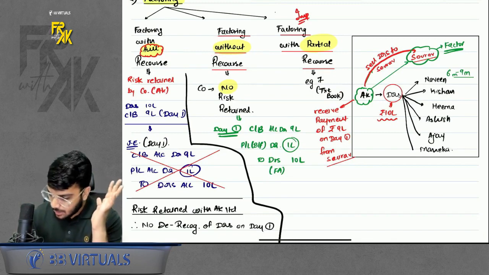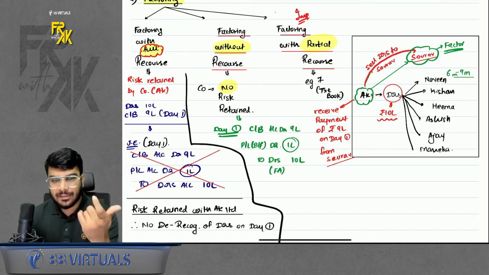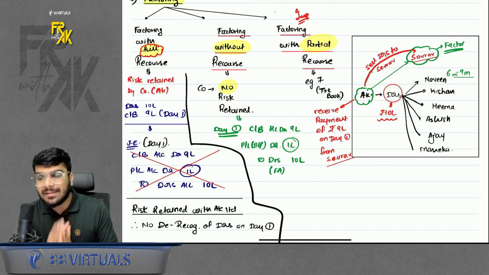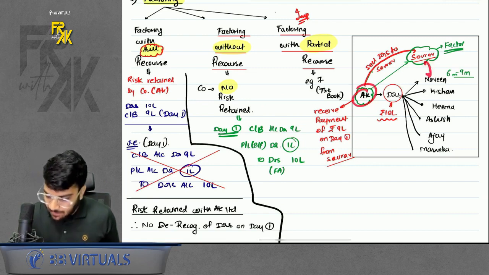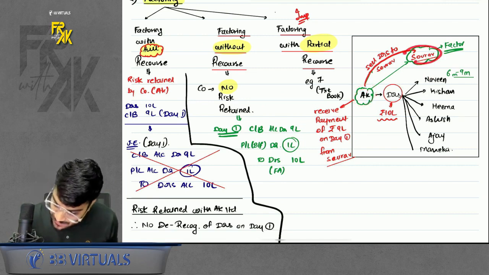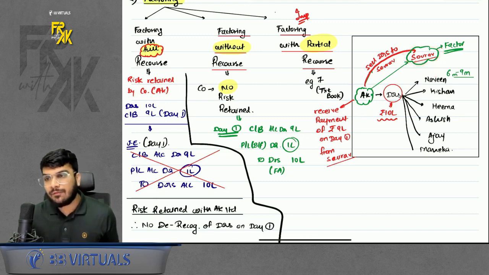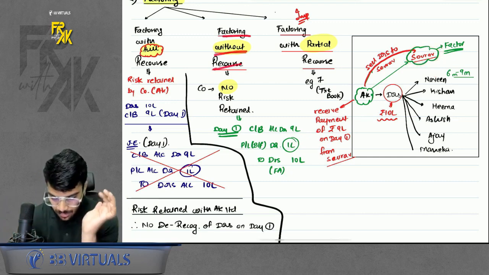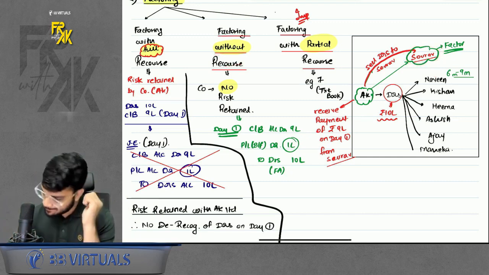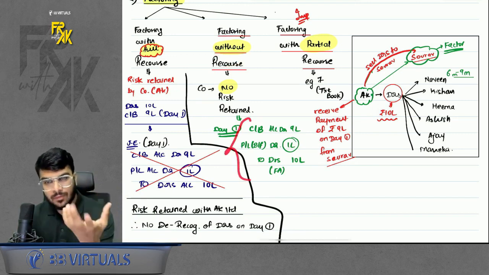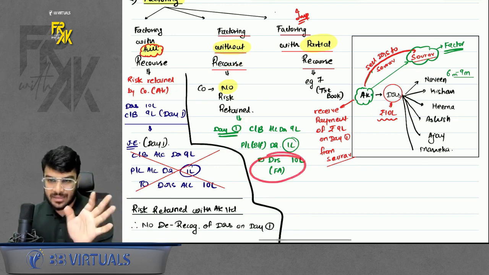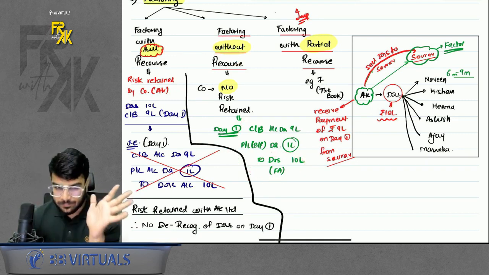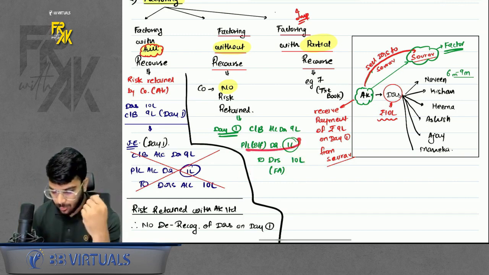Okay. Second case is factoring without recourse. Without recourse means you have sold the debtors to the factor. Now the company's risk is over. If the factor is able to recover the money from debtors, very good. If this factor is not able to recover the money from debtors, it is the loss of the factor himself. Company will not do anything in this case, right? That is known as factoring without recourse. So what is to be done in this case? In this case, whatever proceeds you receive, you will record it and you will remove the financial asset. Why? Because risk and reward have been transferred. Okay, done. And the difference will go to profit and loss.